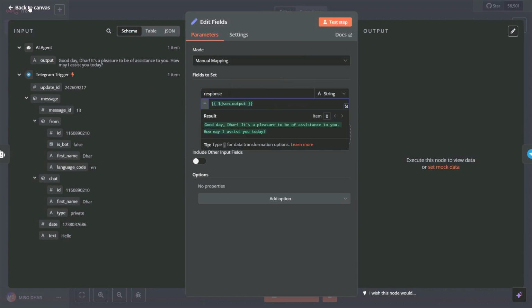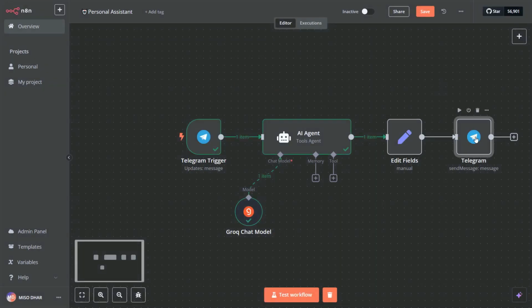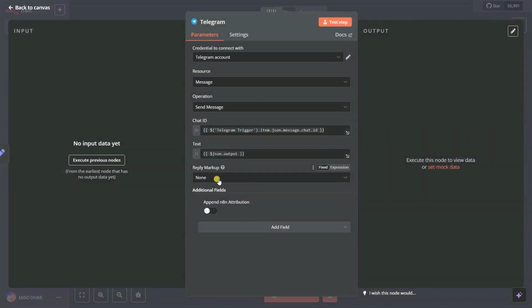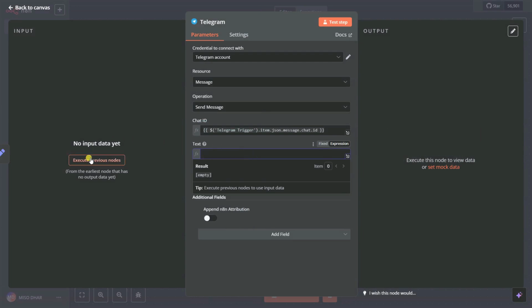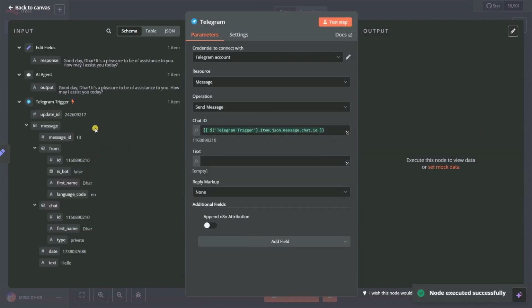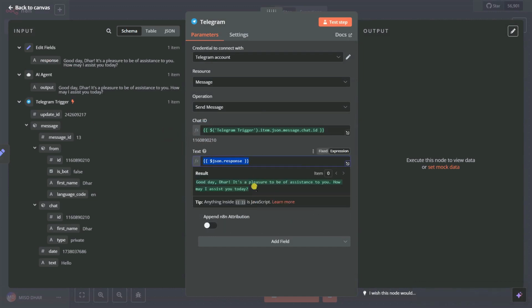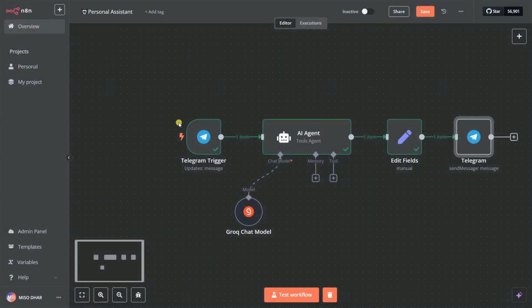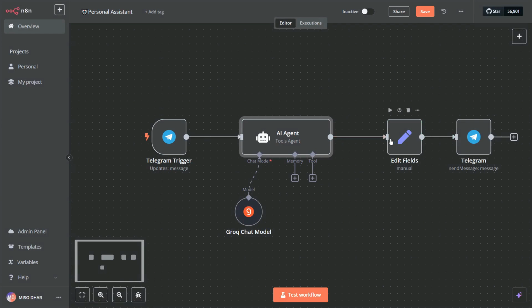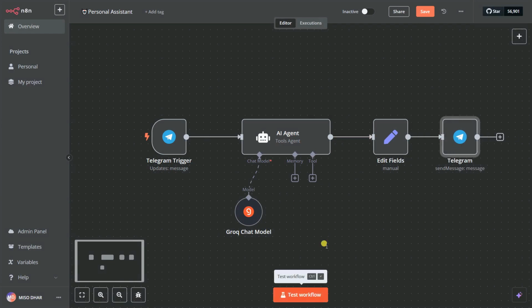Now our output is stored here. You can go to the Telegram node, click here on the output, and execute the previous node. We have our response, so you can pass it here as response. That's our response. Now I simply click here and delete the workflow, save it, and test the workflow.